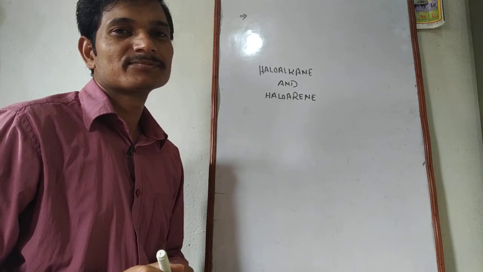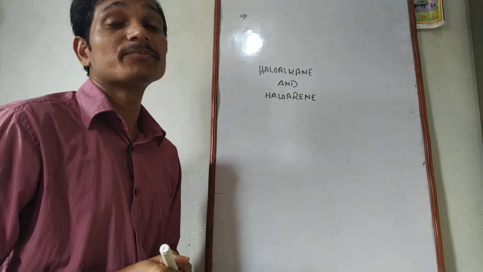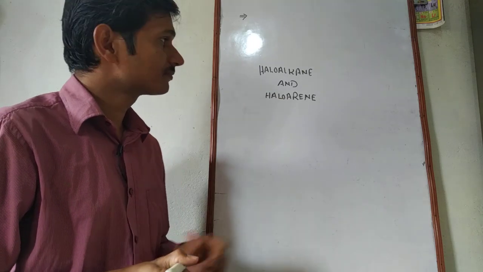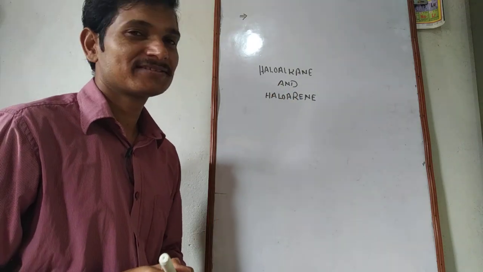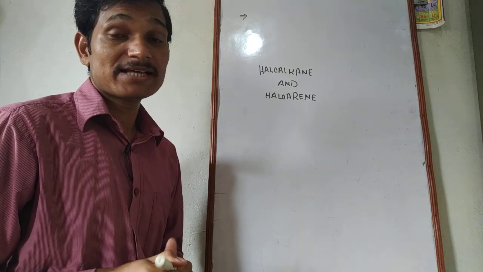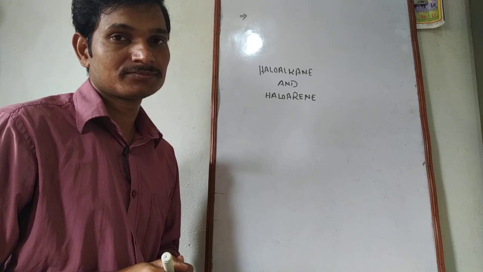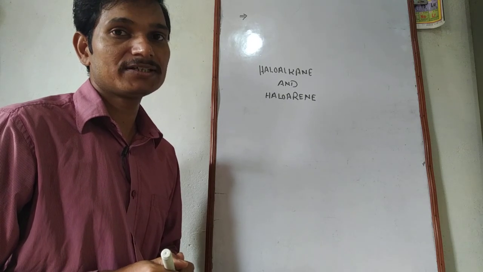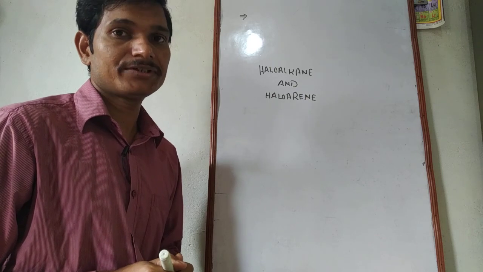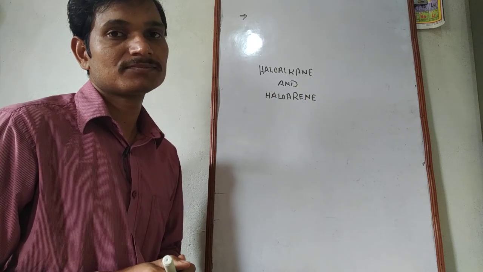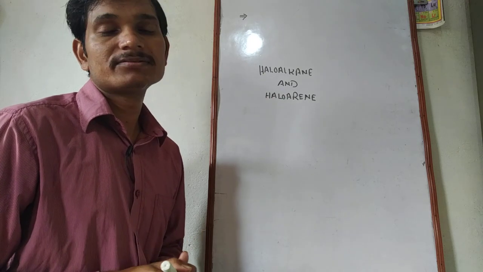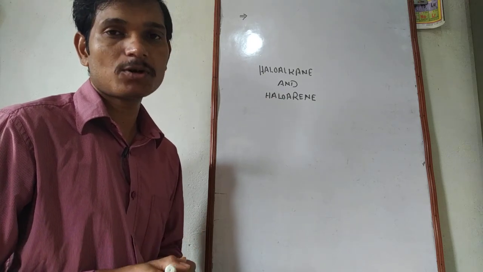Good morning. Today I am going to discuss two topics named haloalkane and haloarene. As its name suggests, these compounds contain halogen atoms in their structural formula or chemical formula. Let's start with the introduction of the topic.